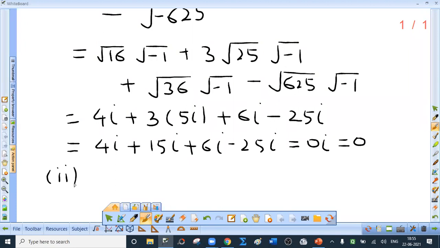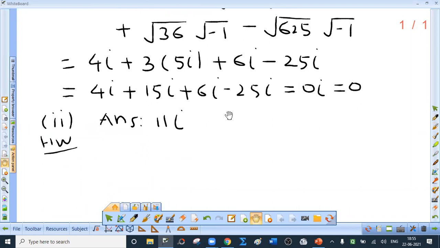I think I should give the second for homework, or you may solve that here only. I'll give the answer. Those who have already finished the first part can do the second part. I've given the answer. Very good. If you have just finished the solution of the first part, write 11i. Okay.